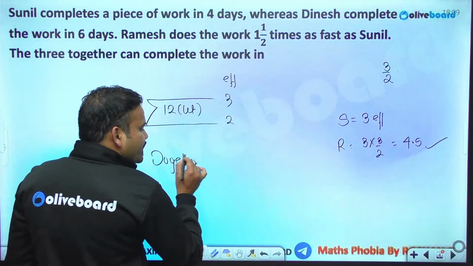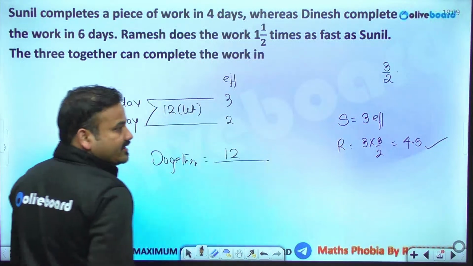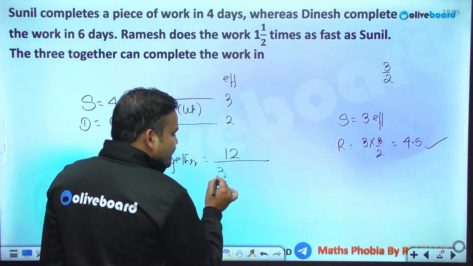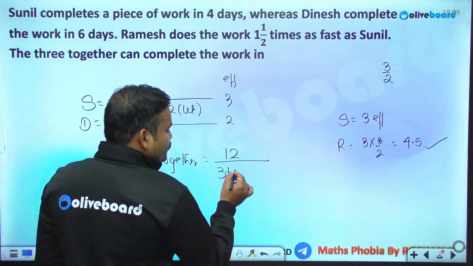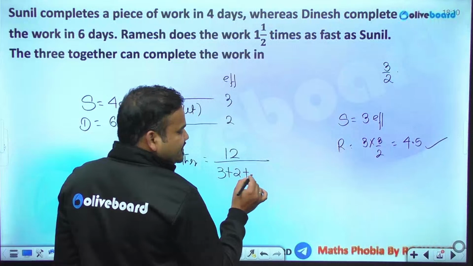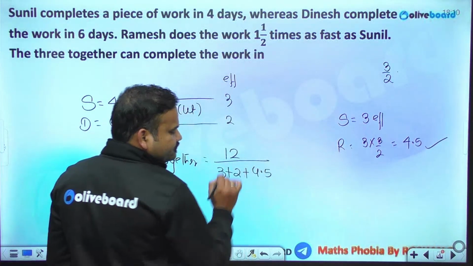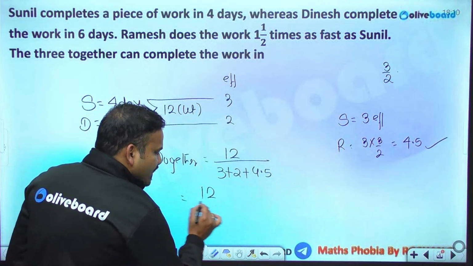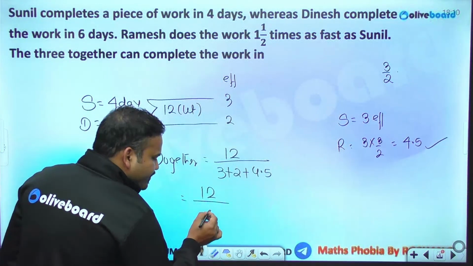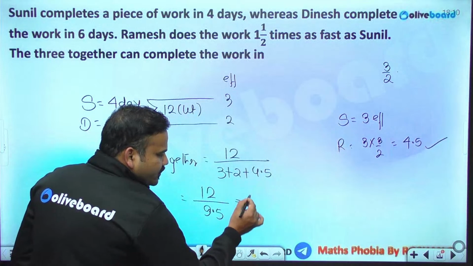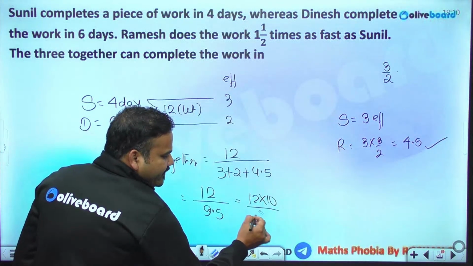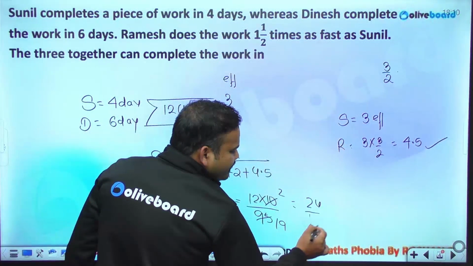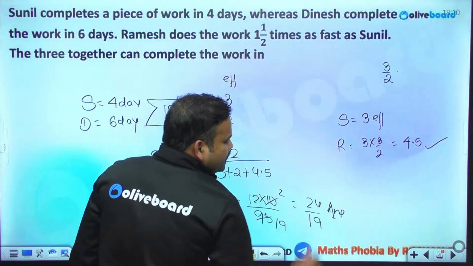So together, in how many days will they perform the whole work? The total amount of work is 12, and it is being performed by all of them together. Sunil has an efficiency of 3, Dinesh has an efficiency of 2, and Ramesh has an efficiency of 4.5. So this is 12 upon 3 plus 2 is 5, 5 plus 4.5 is 9.5. 12 times 10 by 95. So this is 5 times 2 and this is 5 times 19. So this is 24 by 19 days. Together they will complete the whole work in 24 by 19 days.